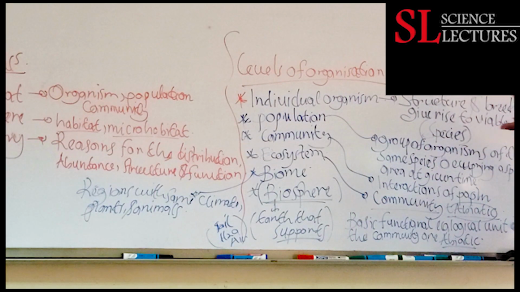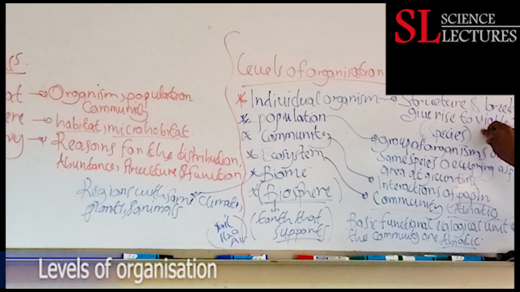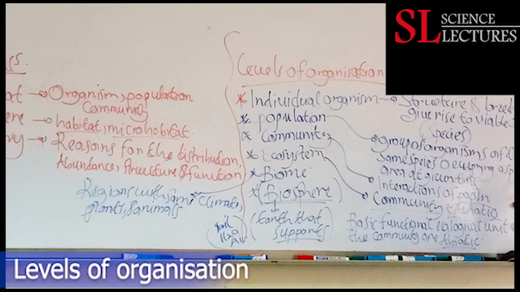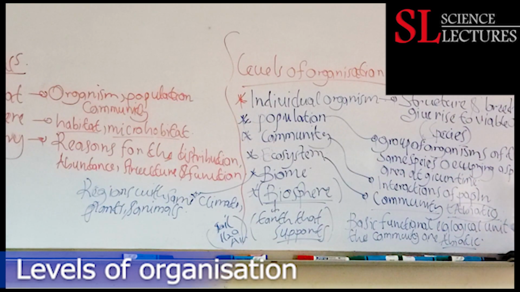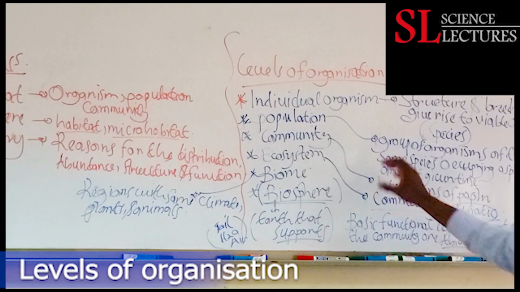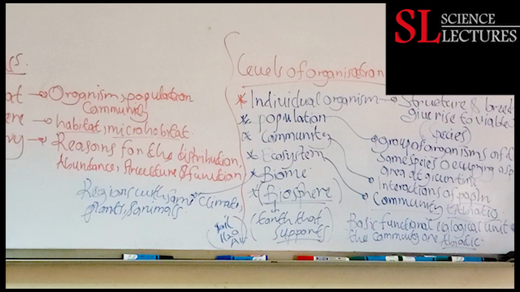We've seen that specific organism that includes organisms that can breed to give rise to viable offspring, which constitute a species. A population, group of organisms of the same species occupying a specific area at a given period of time. Then a community simply defined as interactions of the population.